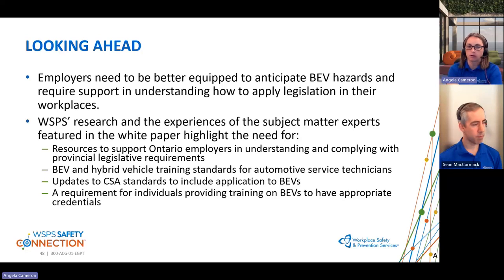When we talk about the requirements, the accreditation, and who can perform this work, there needs to be some standardization. There are also some updates to some of the CSA standards that need to be taken into account, and individuals providing training on battery electric vehicles need to have appropriate credentials.